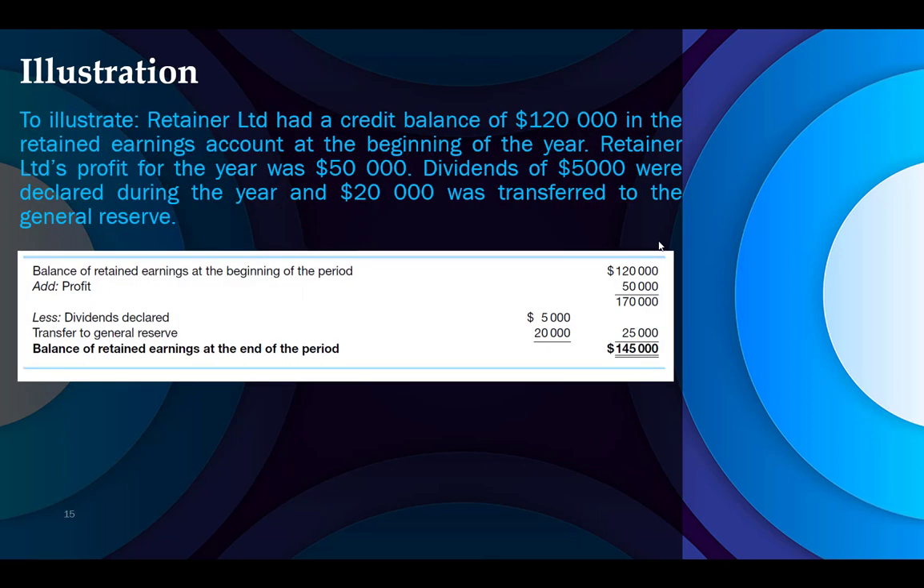So this is the illustration. We have company Retainer Limited had a credit balance of $120,000 in the retained earnings account at beginning of the year, and then Retainer Limited's profit for the year was 50,000, and then they spent 5,000 for dividends. They declare, and then 20,000 was transferred to general reserve. So how you will present this one? So you have opening balance of retained earnings $120,000, add profit 50,000, and then less dividends declared, and then the transfer that you made to general reserve. Okay, so your balance here 145,000.